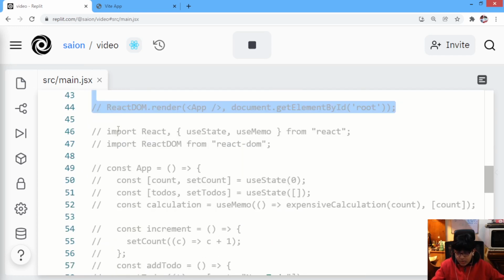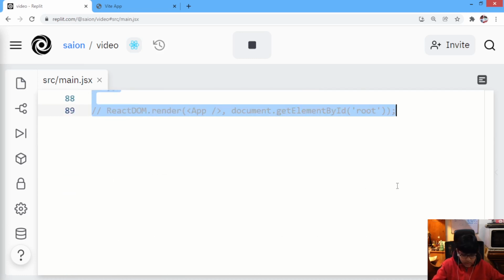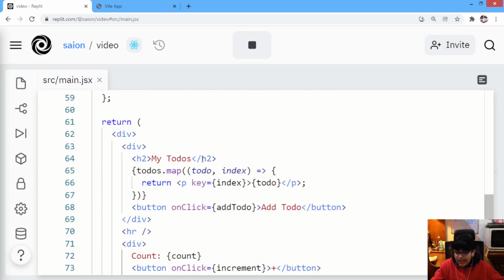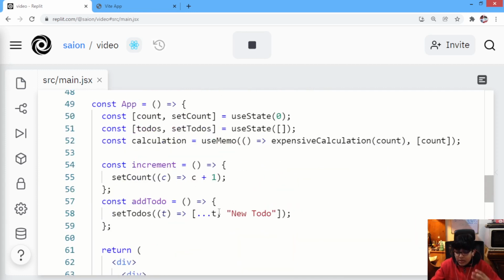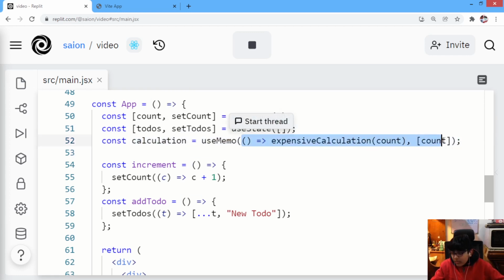So useMemo does not give us a method, right? It does not give us a memoized method like useCallback did. useCallback gave us a memoized method, right? But over here, in useMemo, we first need to pass it a callback method, right?